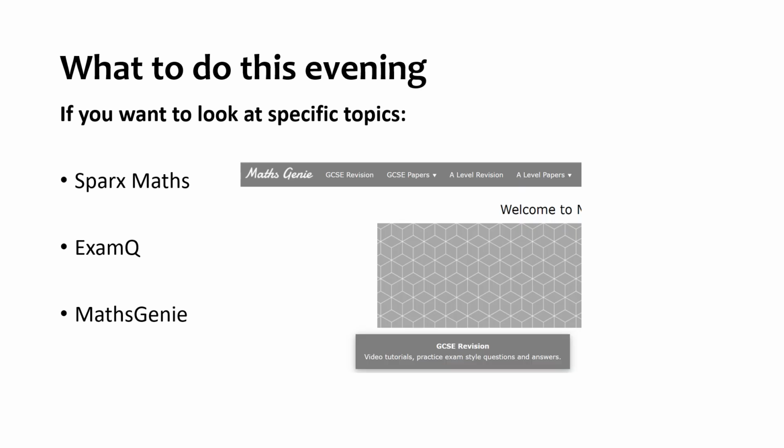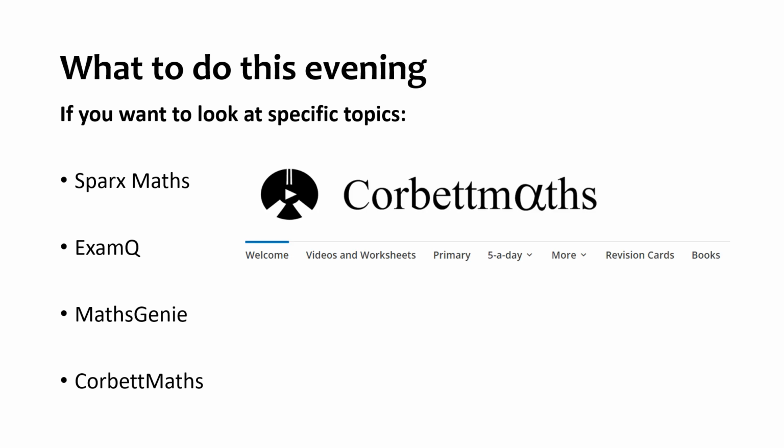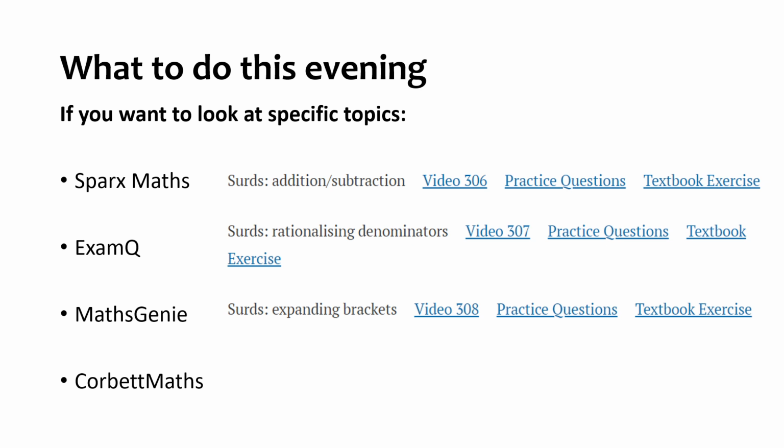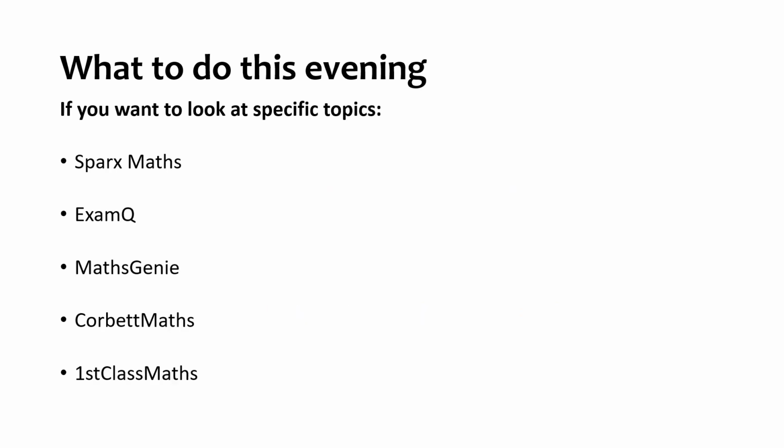You've got Maths Genie, so if you give that a Google, you can click on GCSE revision in one of two places, and you get a list of topics to revise. For Corbett Maths, just Google that, click on videos and worksheets, and again you get a list of questions which you can revise. Several points down the page there is a click here for answers button, and if you click that it will take you to the answers.